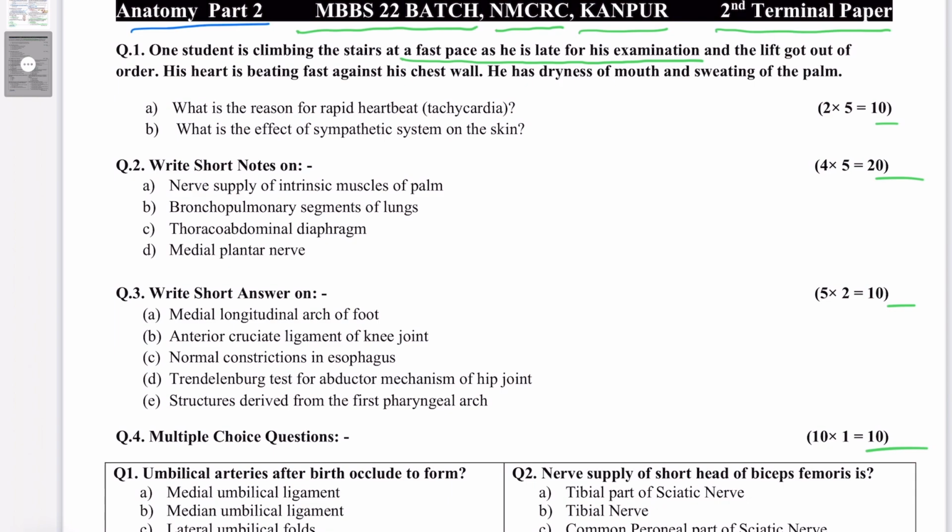So answering the first part, what is the reason for rapid heartbeat, that's tachycardia. Now think that one student is climbing the stairs at a fast pace. Why is he at a fast pace? He could have climbed up the stairs in a relaxed mode also. It shows that he is in a state of anxiety, right? As he might be late for his exam. So this entire case scenario is based on the manifestations of anxiety.